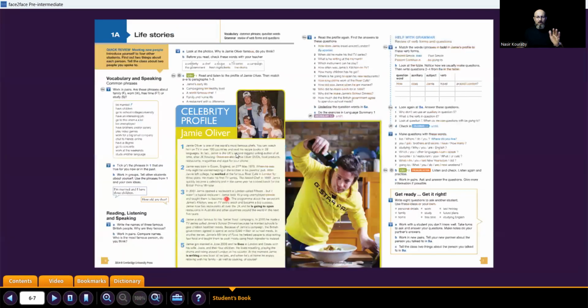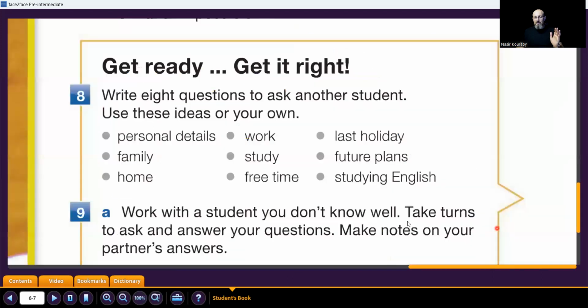Very simple. Don't say, oh my God, I am going to write like this. No. Here, you will ask your friend, for example, about personal details. Let's say, how old are you? What is your nationality? About family, for example, brothers, sisters. Are you married? Do you have any children? Have you got any children? Home, where do you live? You can ask some questions about the home. How many rooms are there in your home?